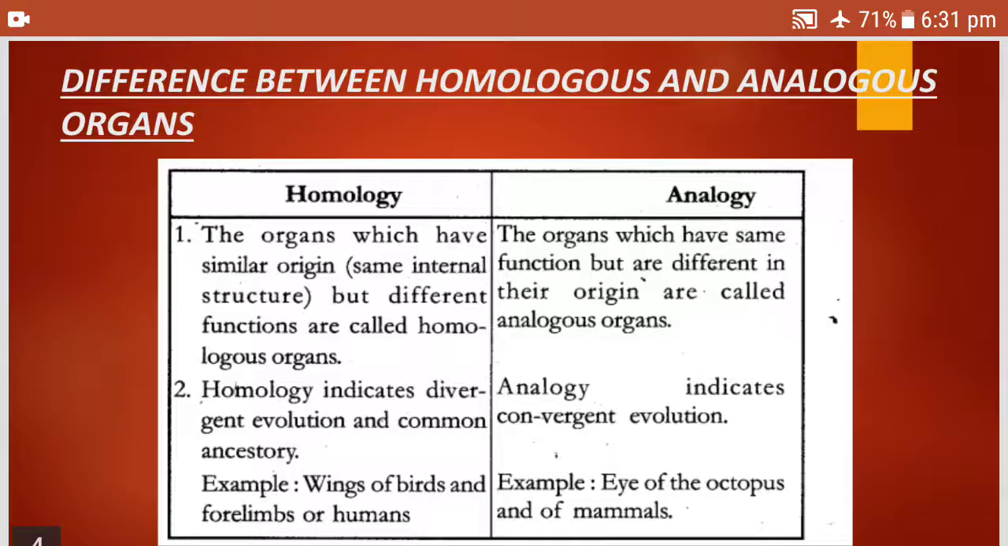Now let us see the examples. Wings of a bird and forelimbs of humans. They both perform different functions but they have similar embryonic origin. I will show you in the next slide. Whereas if you see the octopus eye and the mammal's eye, they perform the same function but they are different in their embryonic origin.